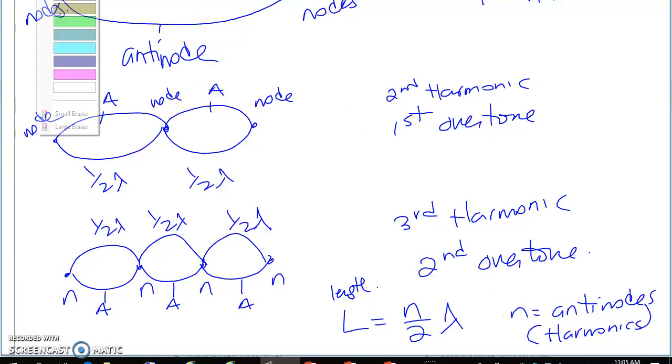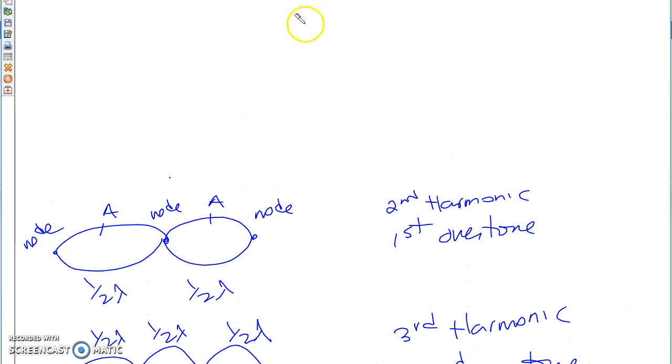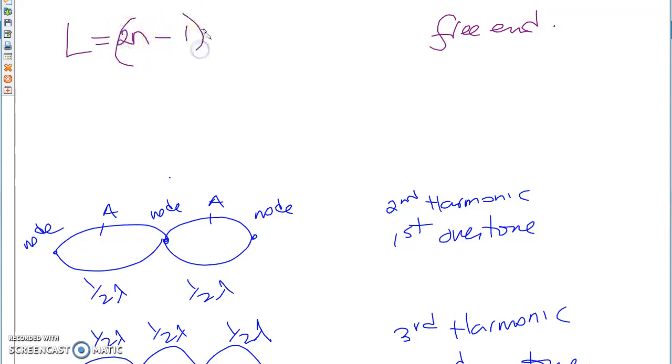Now if I have a free end, can I erase some of this? We're going to talk about open air columns in a few minutes. If it's a free end, which means it's not tied down at the end, my formula for L equals, what is it? 2N minus 1 over 4 times lambda. This is for a free end.